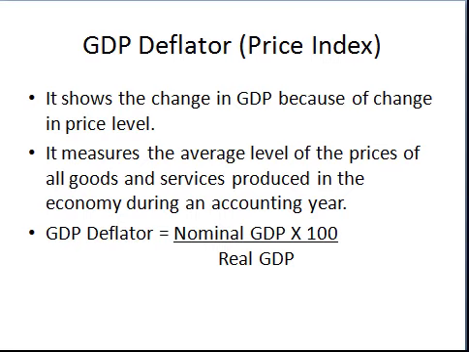So to know the difference between the real GDP and nominal GDP because of the price level, we have to calculate the GDP deflator. The formula of the GDP deflator is nominal GDP divided by real GDP multiplied by 100. So this tells how much percentage increase we got in the GDP because of the price level.